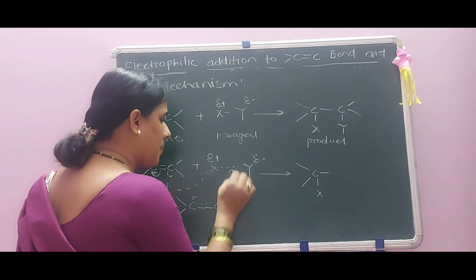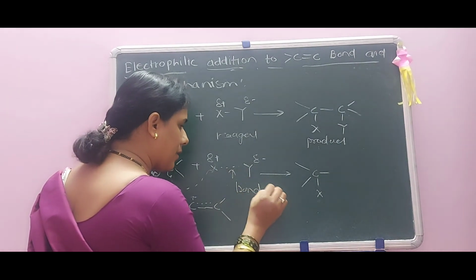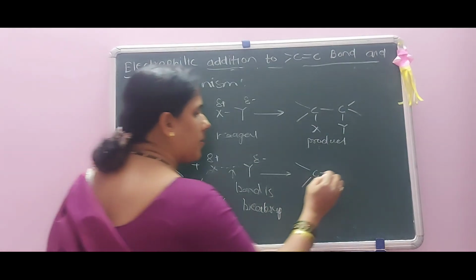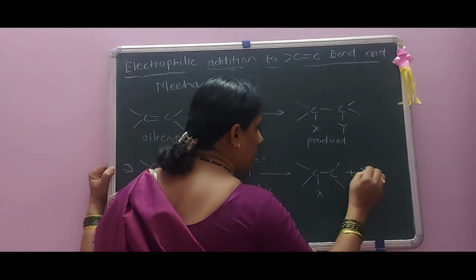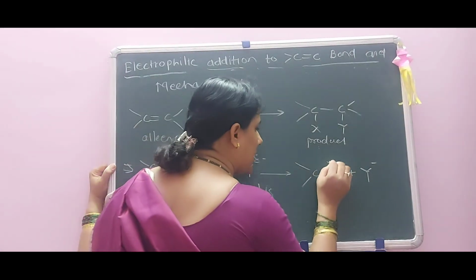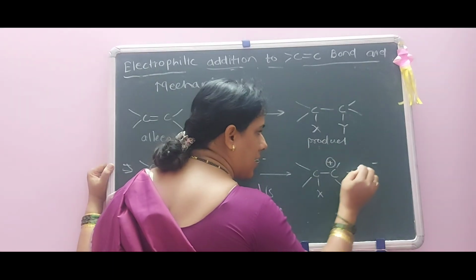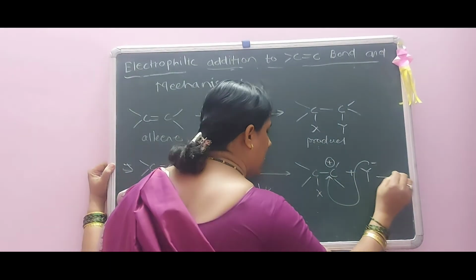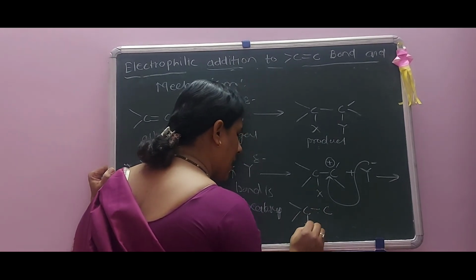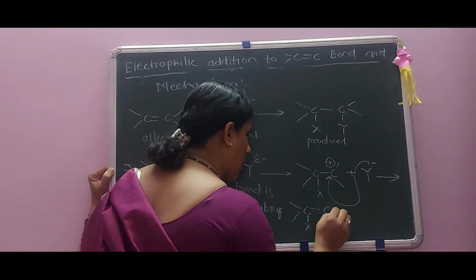Then the nucleophilic part Y attacks this electrophilic center, and there is formation of the product like this: X here and also Y.